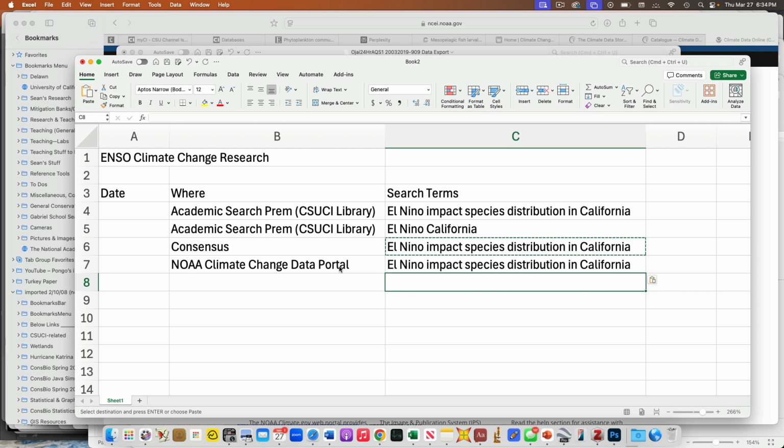But this, I have my breadcrumbs and I can check. Or if I just get tired, if I've been doing this for half an hour, I'm like, dude, I need a break, right? I can just pause and I can come back, and I know this is my roadmap, this is my breadcrumbs as to where I went. And it also helps me know where I can look next. And so this obviously is really helpful when we're looking for data sets, but it's the same thing when we're looking for references or other information sources. Cool? So that's how Professor Spees and I go about hunting for data sets.